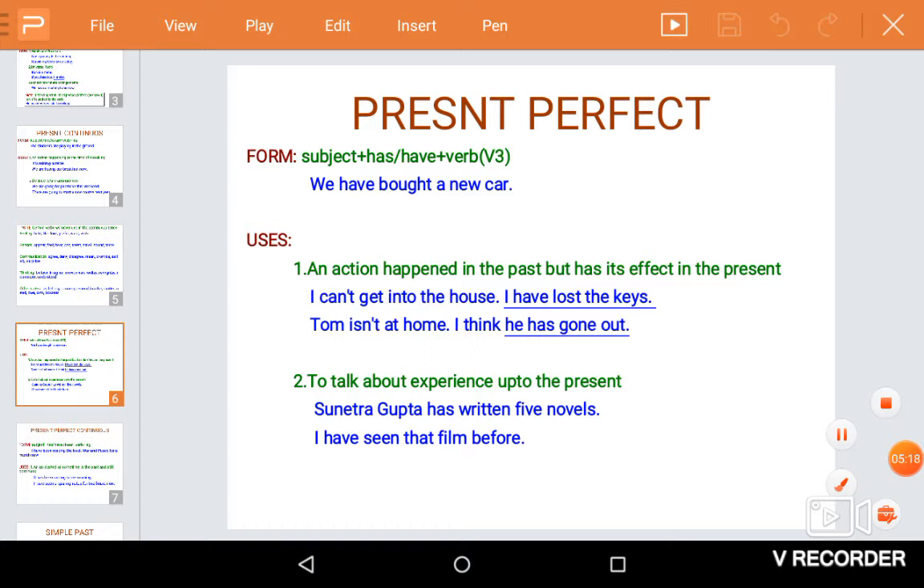The next important use: to talk about experience up to the present. For example, Sudha Murthy has written 5 novels. I have seen that film before. I haven't seen that film before.